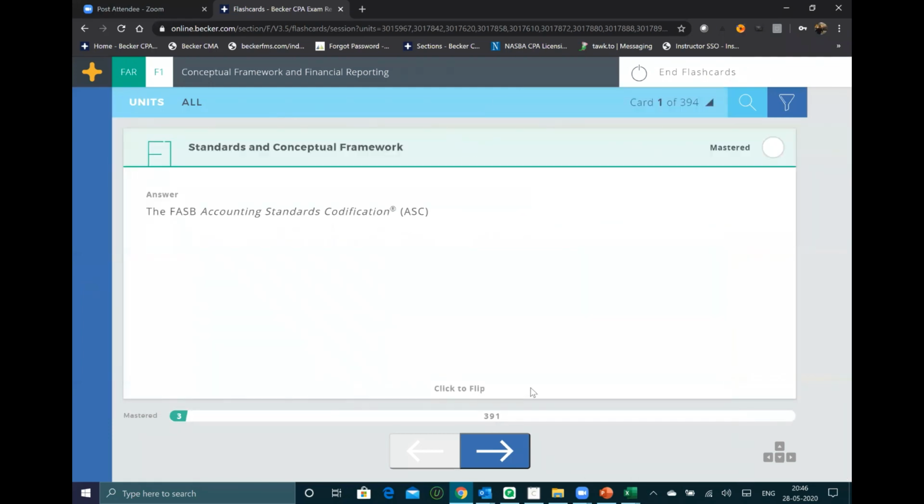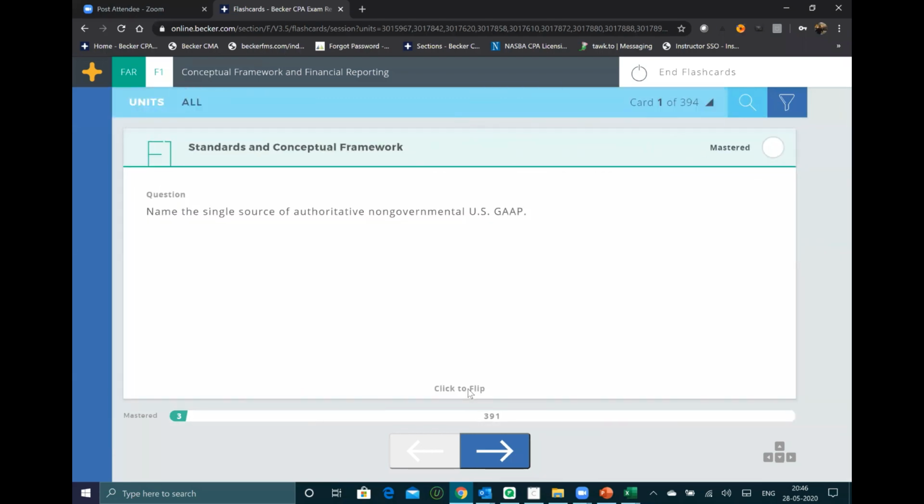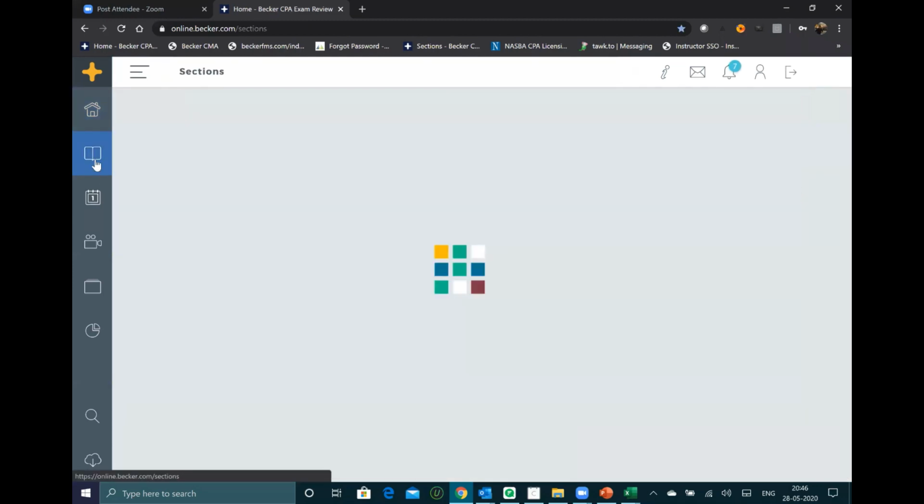See, this works very well in the mobile version, right? These flashcards, whenever you're free, you can go through these important flashcards and master some of the concepts here. I don't recommend that you do all the flashcards, but if you have time, you can keep doing these flashcards also. These are very, very good flashcards. Okay, so this is about financial accounting and reporting.